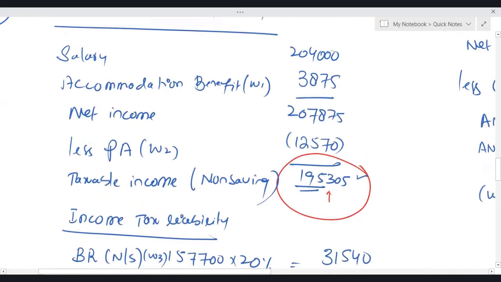Number one, can I say if there is no gross PPC, then no personal allowance will be available? Am I right? Because net income is 2,07,875, which is far more than 1,25,140.